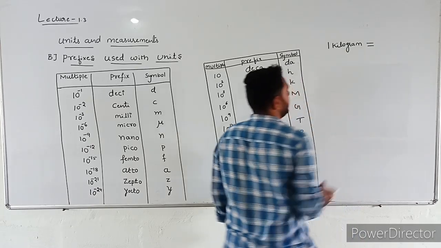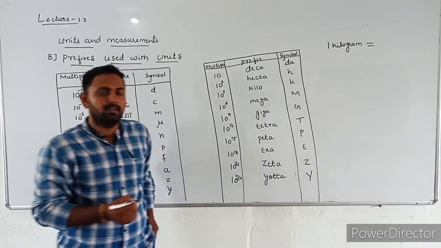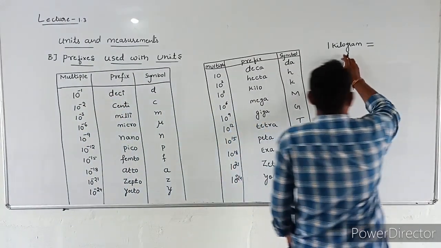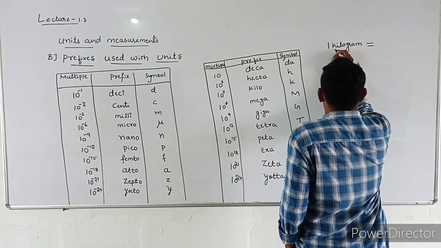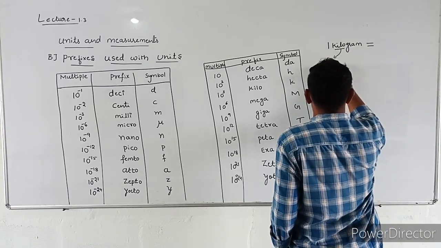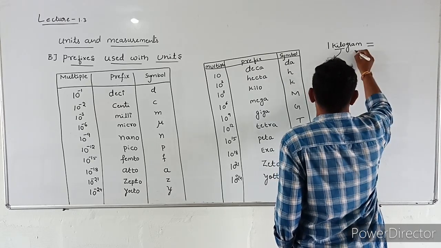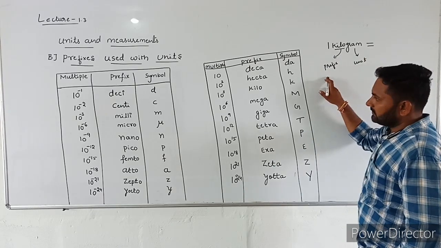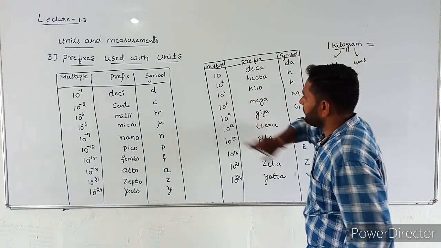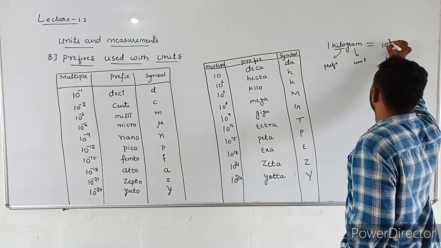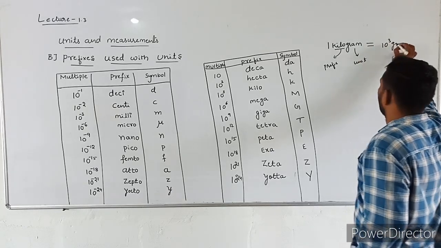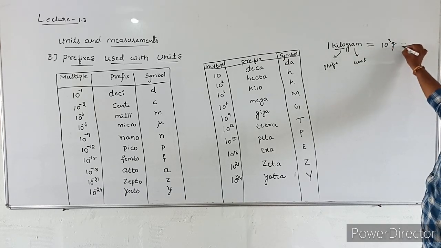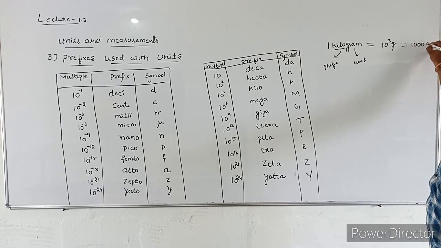What is the meaning of 1 kilogram in grams? See here, kilo is the prefix. This is a base unit. Kilo means what is the multiple? 10 power 3. 1 kilogram is equal to 10 power 3 grams, or we can say 1000 grams, because 10 power 3 means 1000.